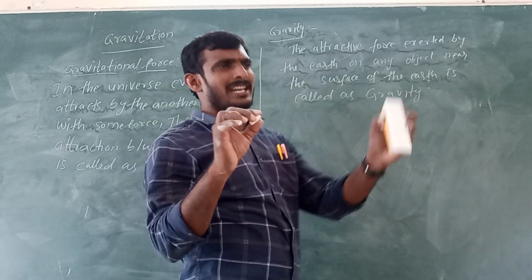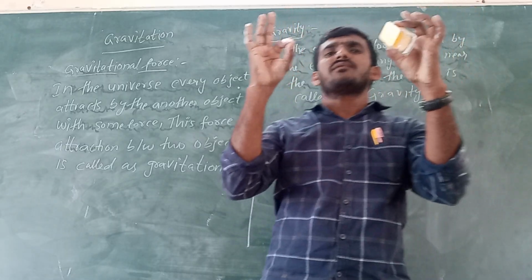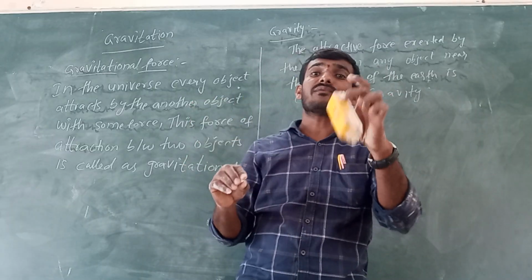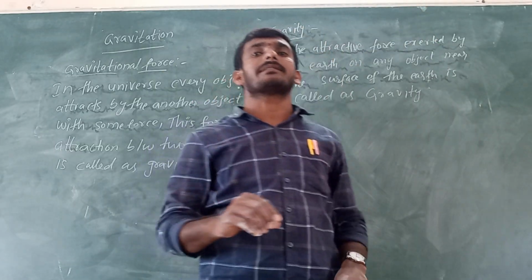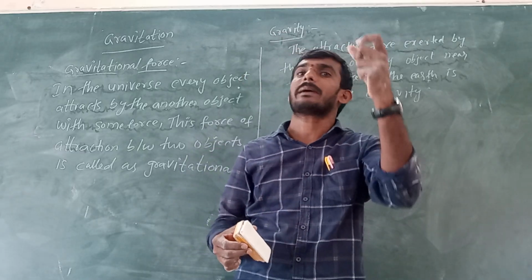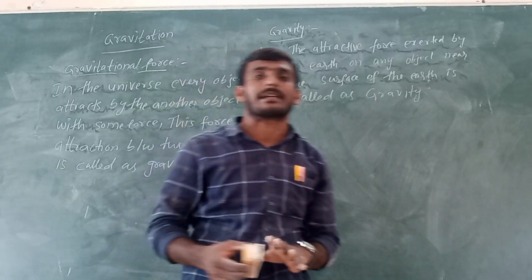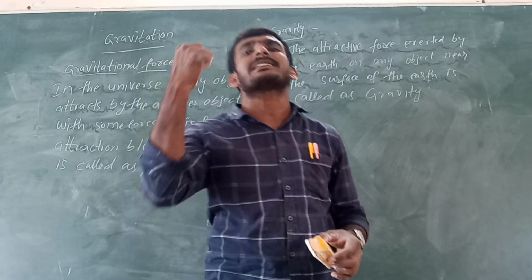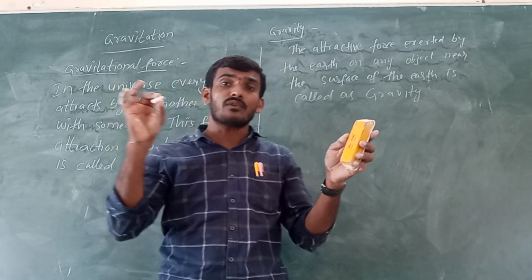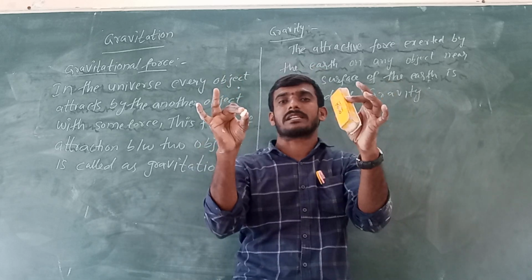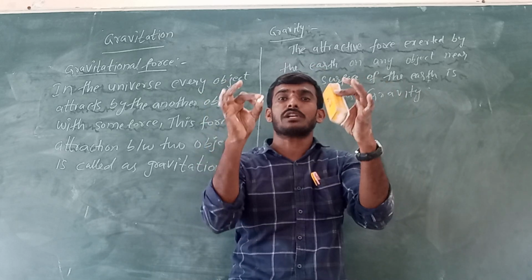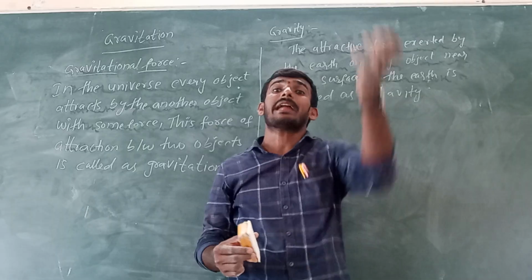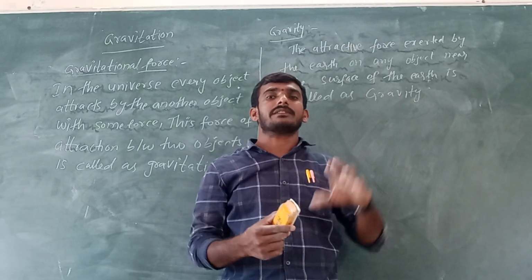Generally, the gravitational force exists between any two objects, but in the case of gravity, the gravitational force is exerted by the earth only. The gravitational force exerted by the earth on any other object near the surface of the earth is called gravity. Gravitational force is the attractive force between any two objects. But gravity is the attractive force between earth and any other object.